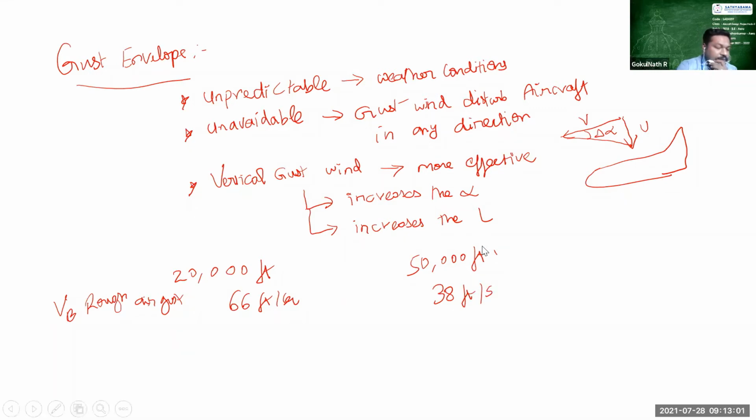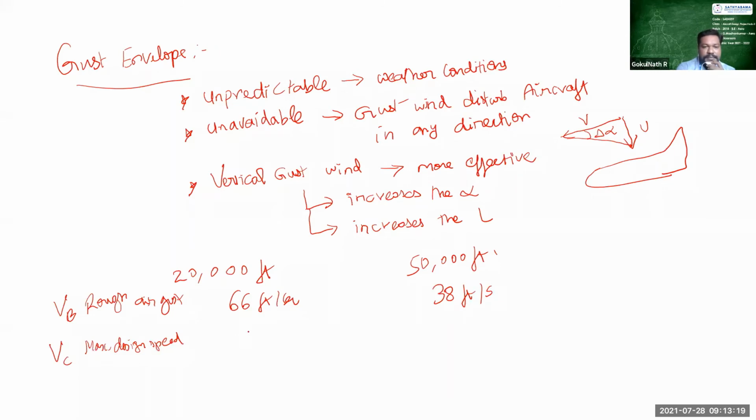And then we'll be having the gust at maximum design speed. So this is the speed limit we have maintained. That is, the gust wind has to be maintained within this limit. So we have 50 feet per second, and this is 20 feet per second.